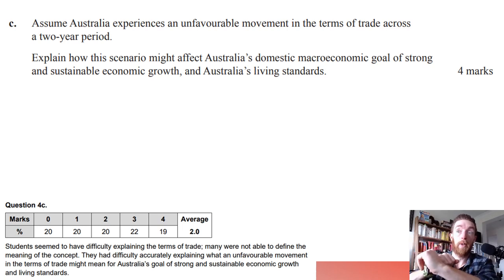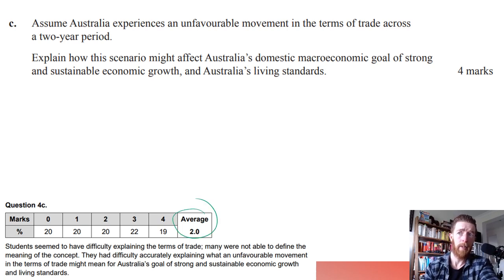And the last one that we're going to look at: assume Australia experiences an unfavorable movement in the terms of trade across a 2-year period. Across, that's not good. That's bad English. Across a 2-year period. Explain how this scenario might affect Australia's domestic macroeconomic goal of strong and sustainable economic growth and Australian living standards. So the average for this was 2, so 50%.